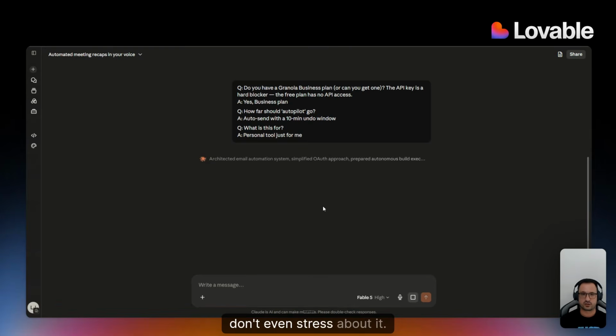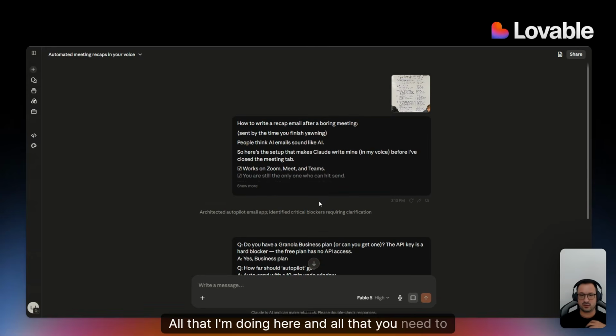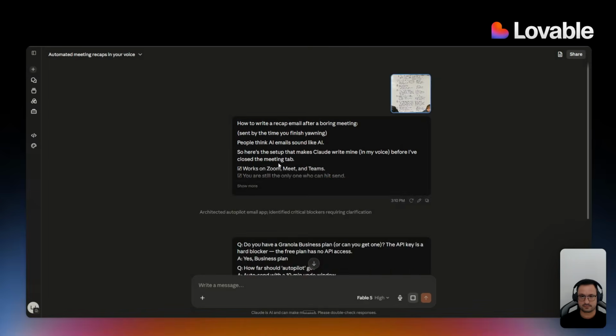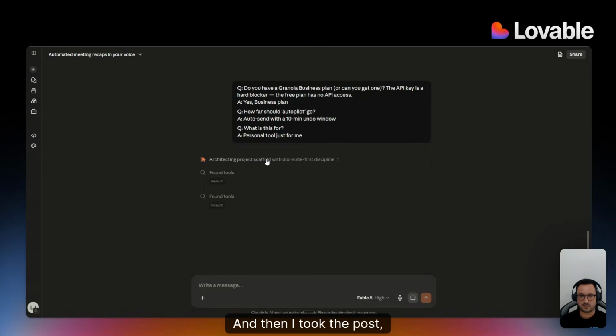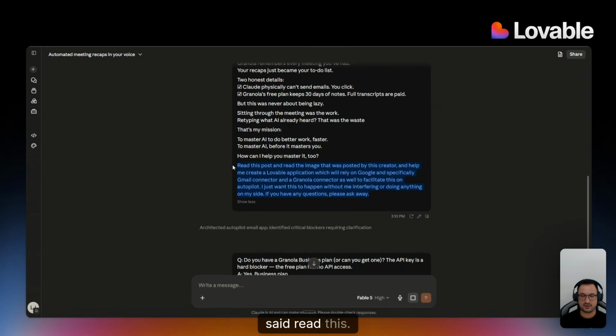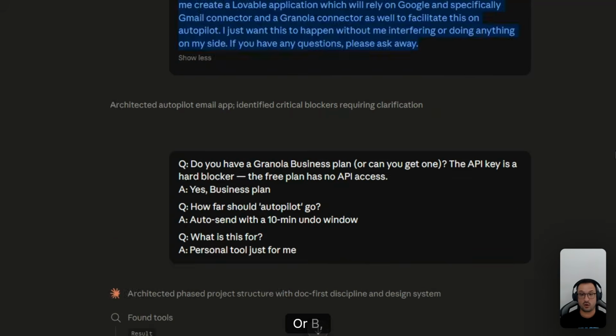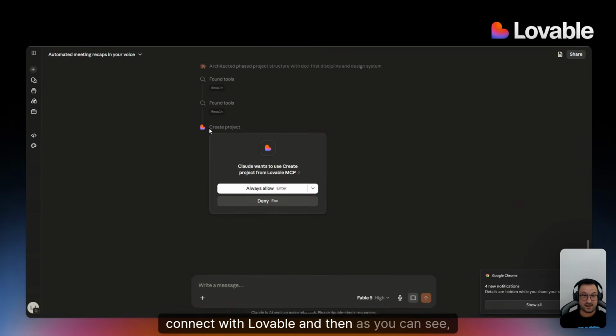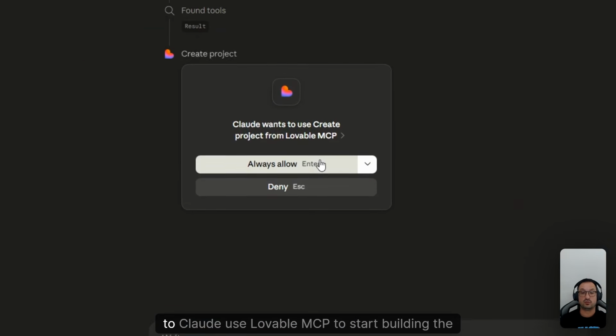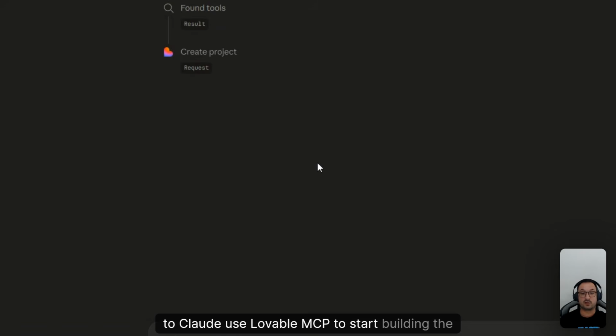For now, don't even stress about it. All that I'm doing here and all that you need to remember from this tutorial so far is I took this image, and then I took the post, then I added a prompt, said read this, and from here, option A is build me the documentation and the prompt that I can send to Lovable, or B, connect with Lovable, and then as you can see, get prompted to have Claude use Lovable MCP to start building the project